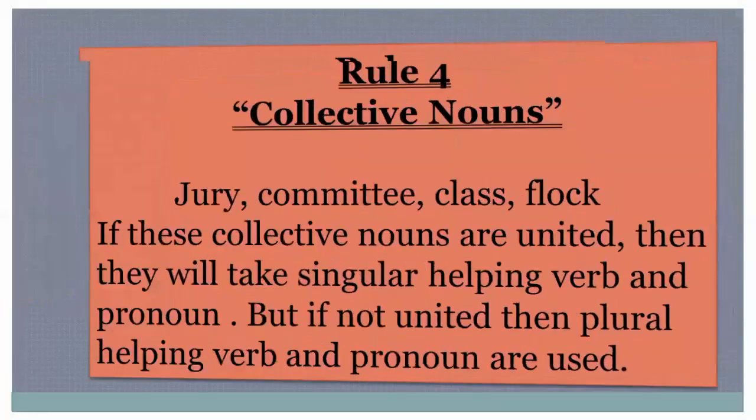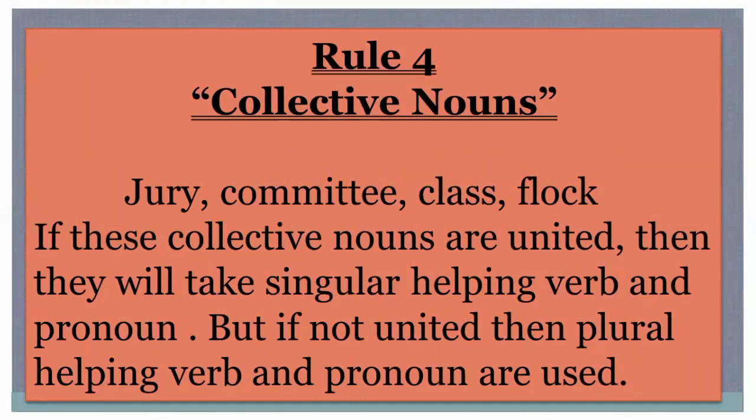So, rule number 4 is about collective nouns. Jury, committee, class, flock, all these are collective nouns. If these collective nouns are united, then they will take singular helping verb and pronoun. United means if they are agreed in some decision, or if they are unanimous on some issue, so they will take singular helping verb and pronoun. But if they are not united, they are not agreed, they are not unanimous, then plural helping verb and pronoun will be used with these collective nouns.